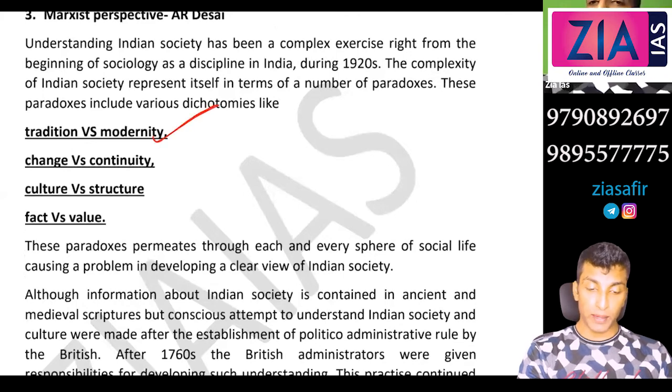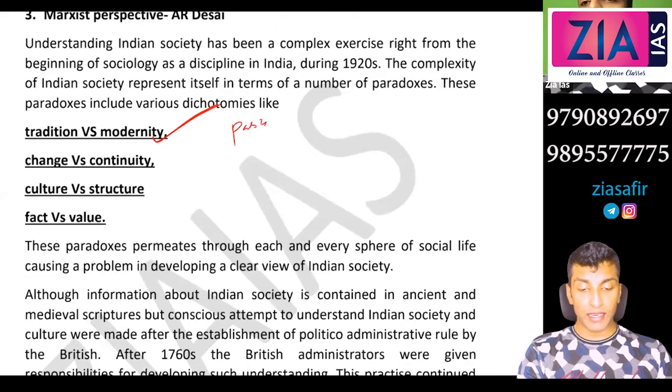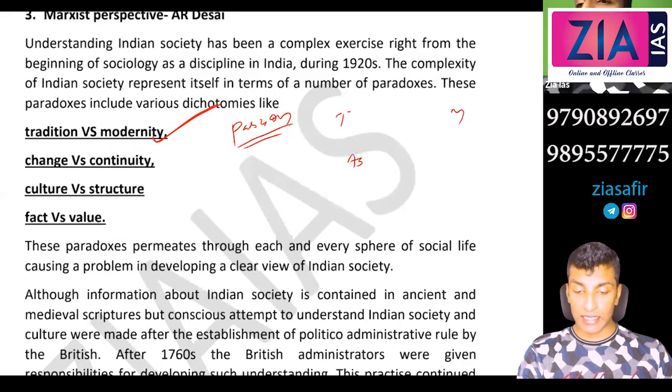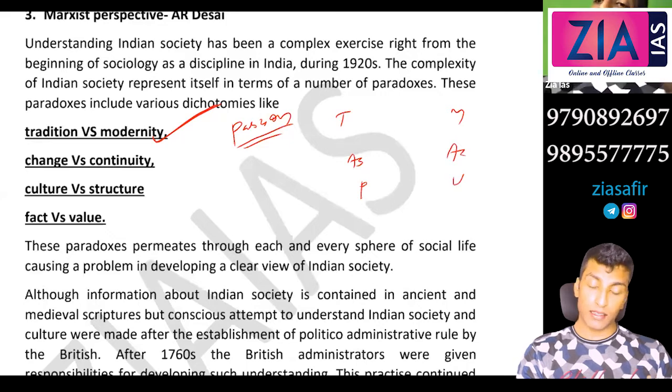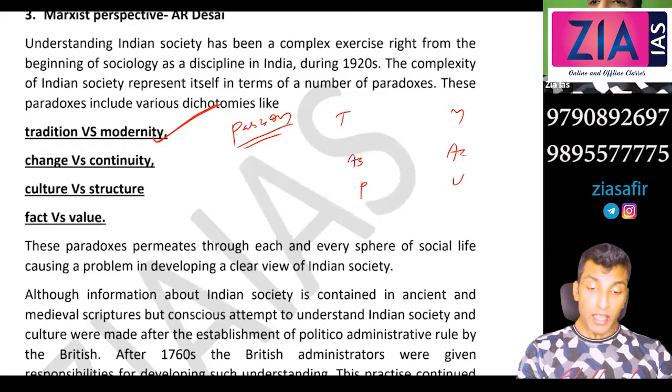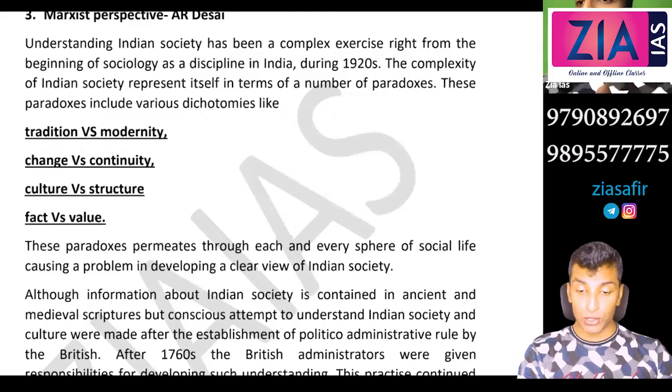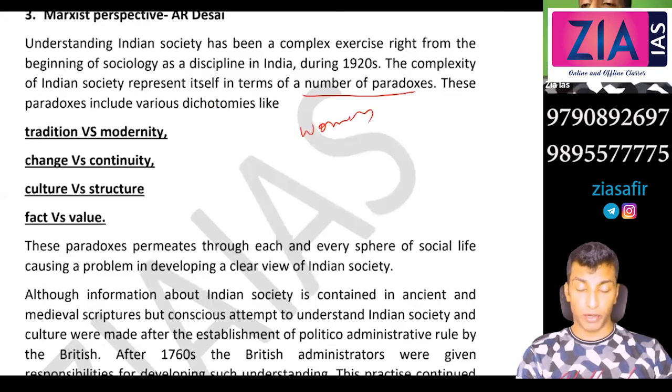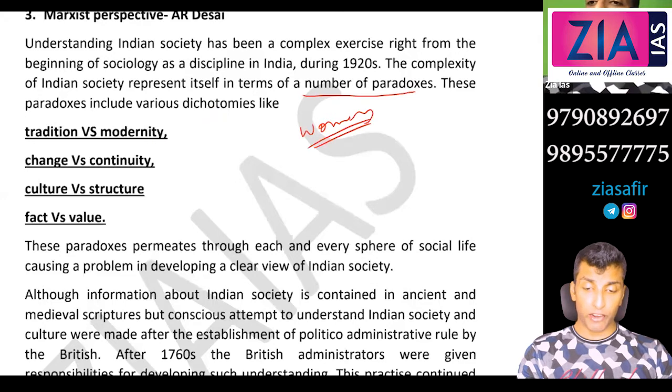Tradition versus modernity. If you remember when we discussed Parsons, I told you we are facing the dilemma with respect to the choice of tradition versus modernity or ascription versus achievement, right? Particularism versus universalism. These are the problems that India faces. India is a land of paradox. You can even start your essays with this. If you get a question on women or violence against women, you can say India is a land of paradox.